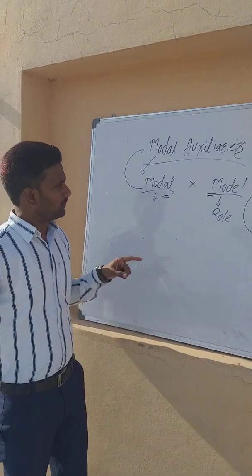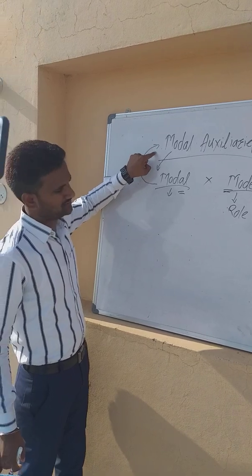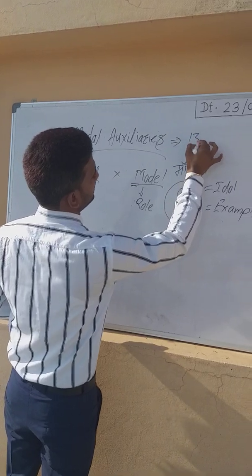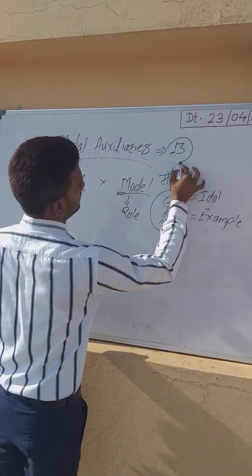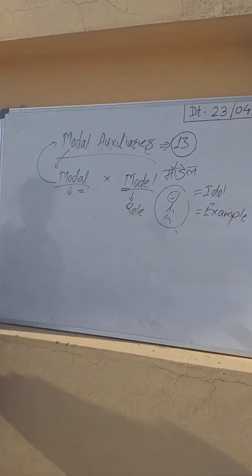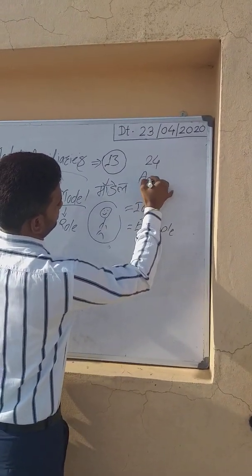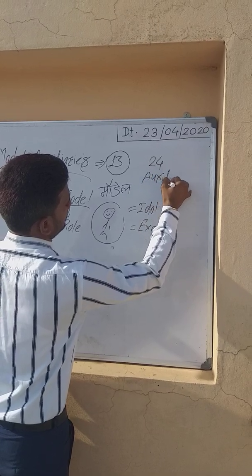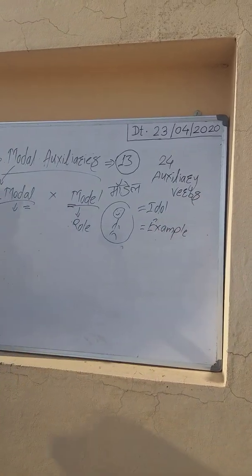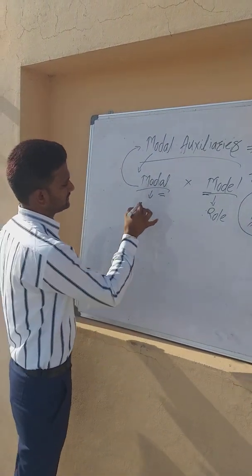Now we are going to study the functions of the modal auxiliary. There are near about 13 modal auxiliaries, among the 24 auxiliary verbs. So today we are going to learn about the modal auxiliary verbs. What are the functions of modal auxiliary?